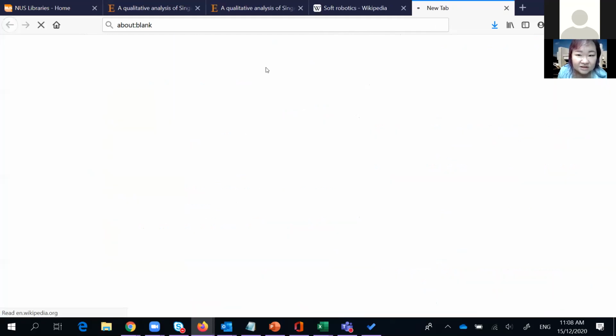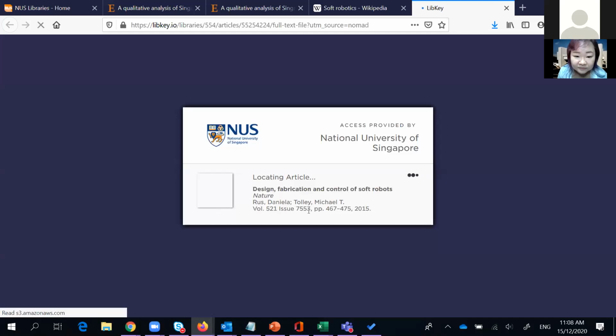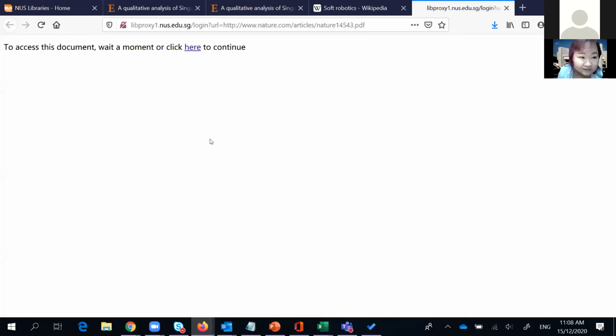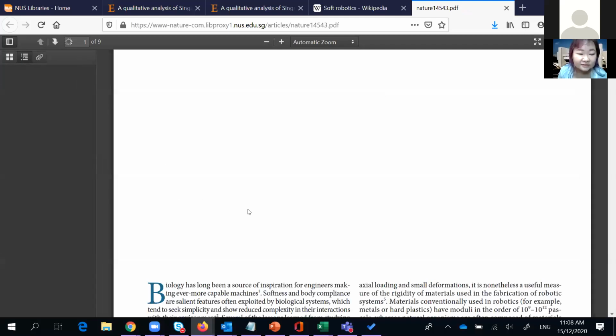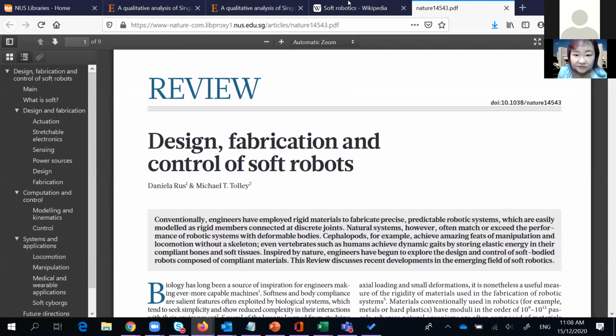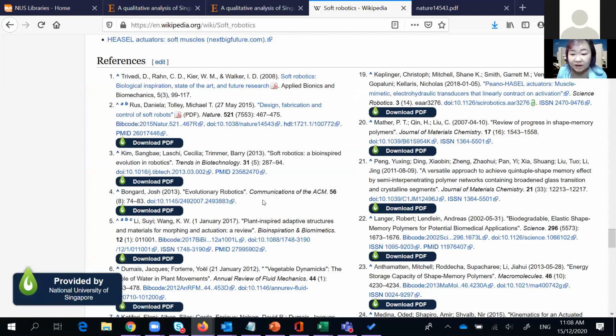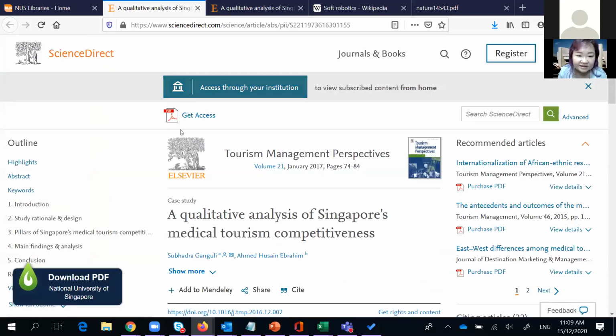If I click on this, it should open up and give me the full text. Oh, hang on. Yeah. See, very simple. This is how LibKey Nomad can help you save a lot of time looking for full text. Whenever you encounter articles or references that are interesting, from Wikipedia or from any number of sites, even when you're Googling, instead of using Google Scholar, or somebody sends you a link in an email, and when you click on it, it sends you to a site like this, and then you're like, oh, what do I do? That's how you can go about using it.